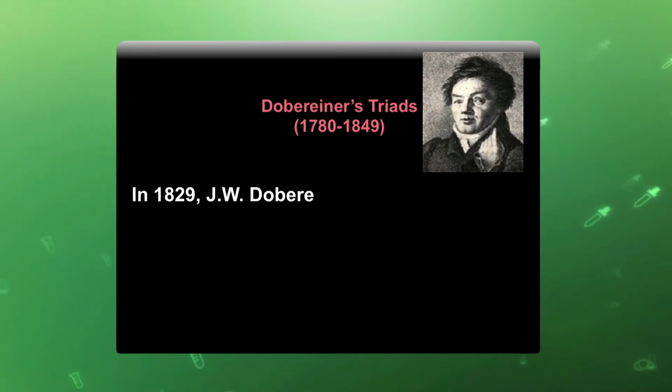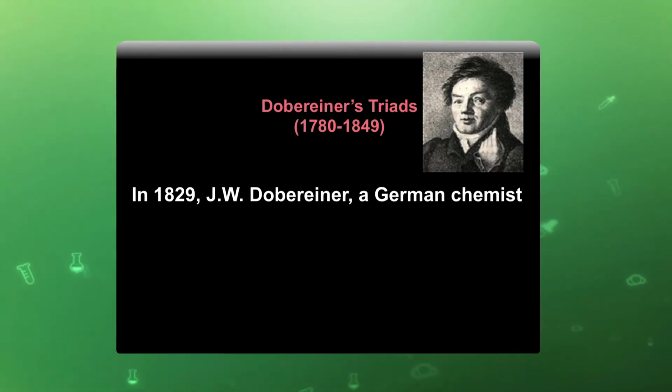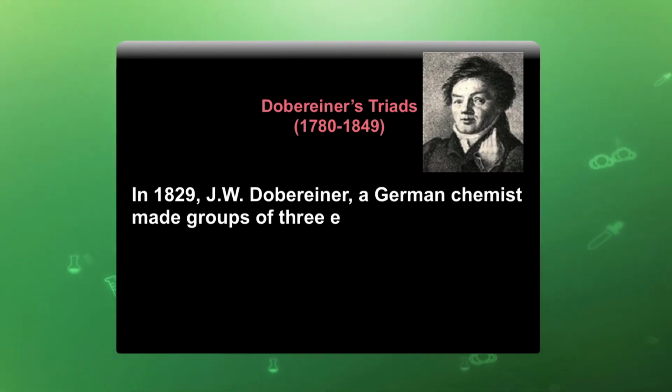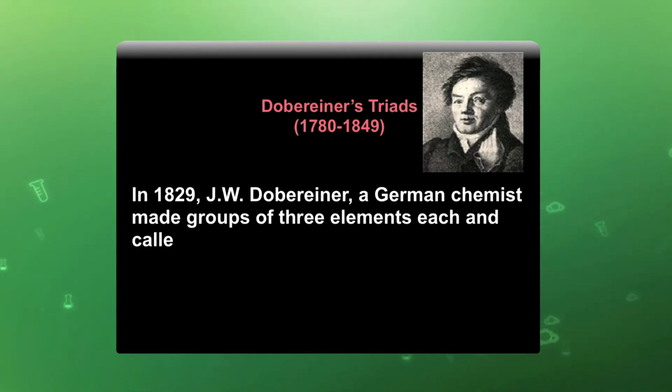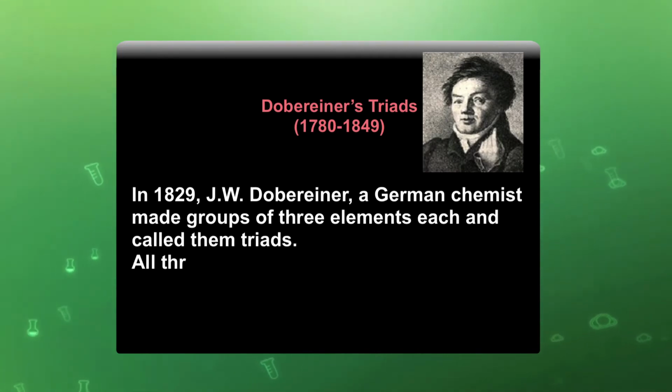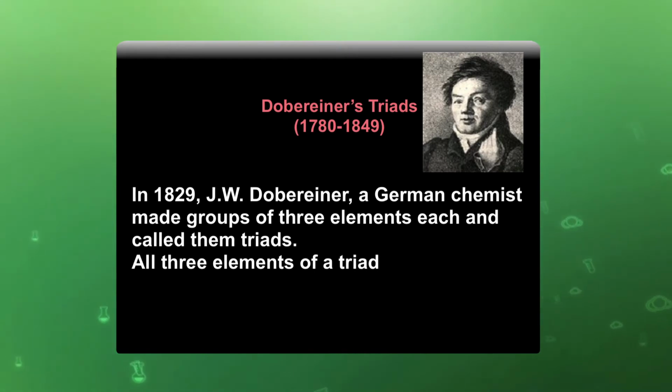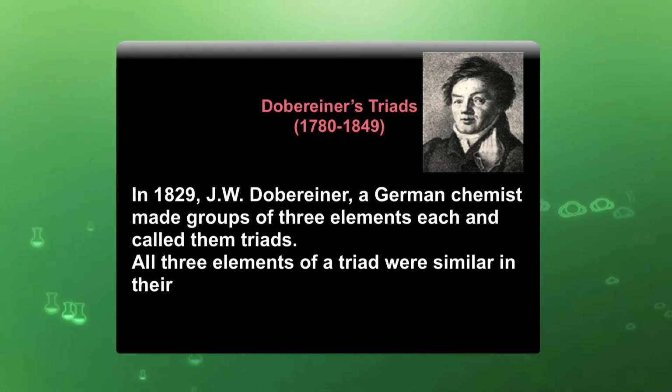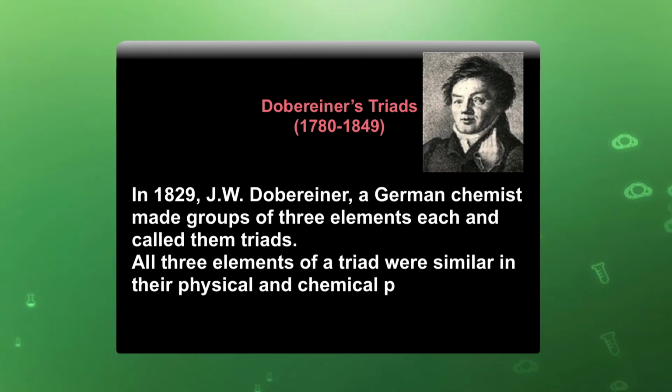Dobereiner's triads. In 1829, J. W. Dobereiner, a German chemist, made groups of 3 elements and called them triads. All 3 elements in a triad were similar in their physical and chemical properties.